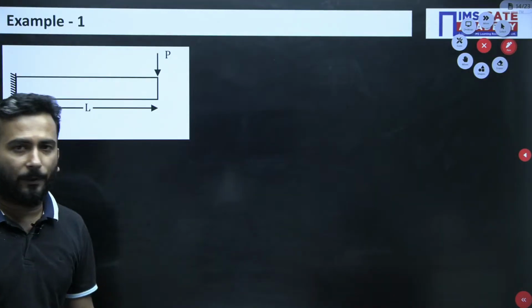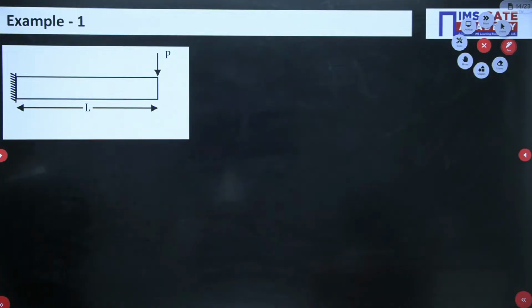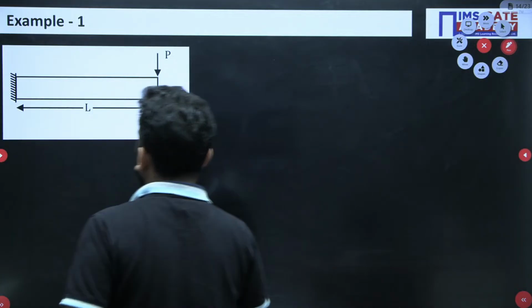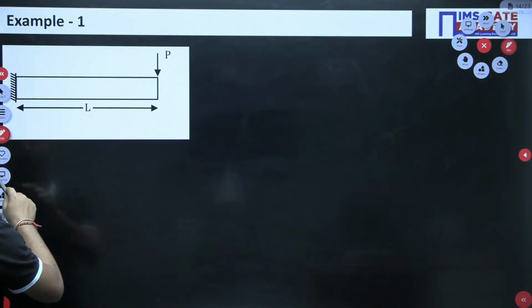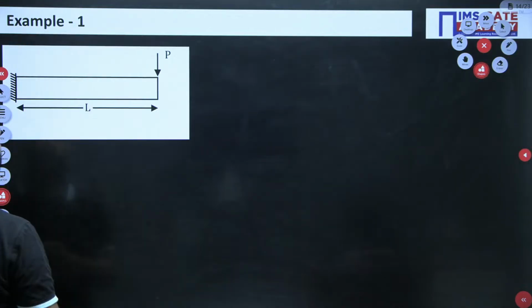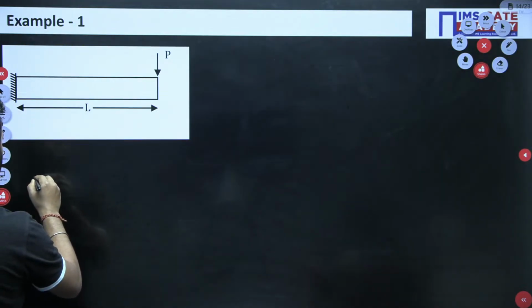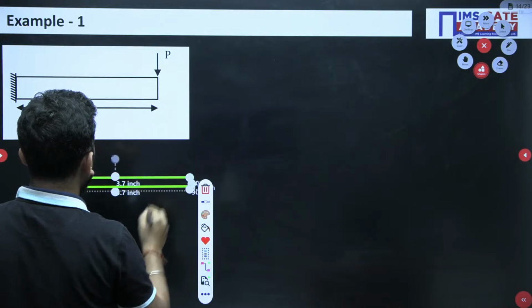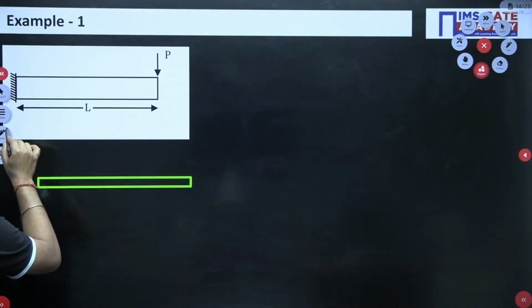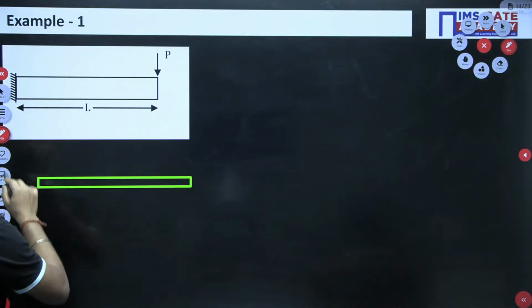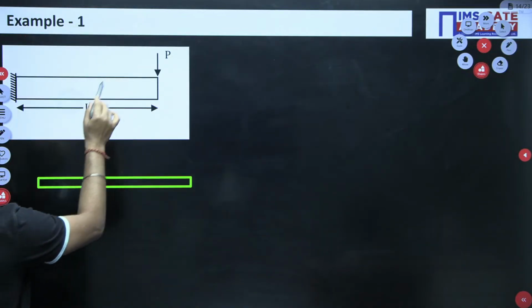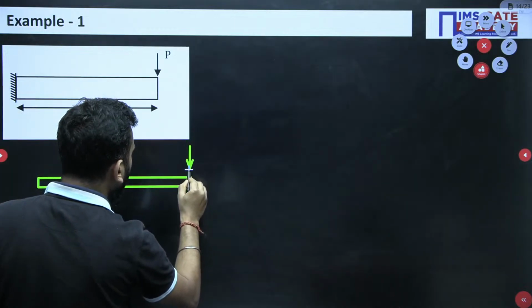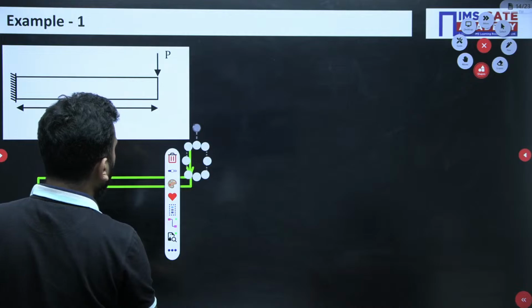So my dear friends, this is the first example. We will be starting with basics only. This is the first example that we will be taking for understanding the concept of SFD and BMD. Fine. So let us draw some diagrams. I told you that the first job is to draw the free body diagram. So this is P.